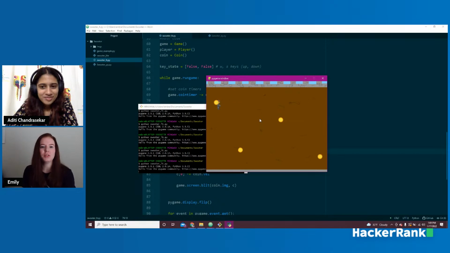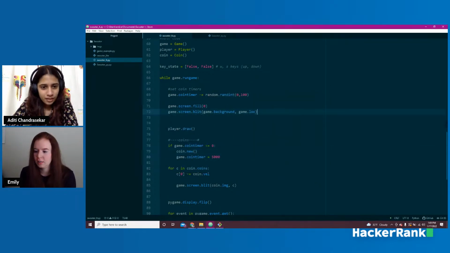So what you can see, the coins are just going to go through me. Nothing's going to happen. Because if you remember, we talked about blits versus rects. This is where that's going to come into play. We need to start handling these collisions so that something actually happens in the game. So let's handle the collisions.